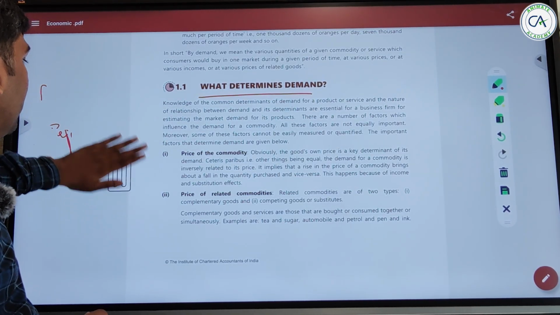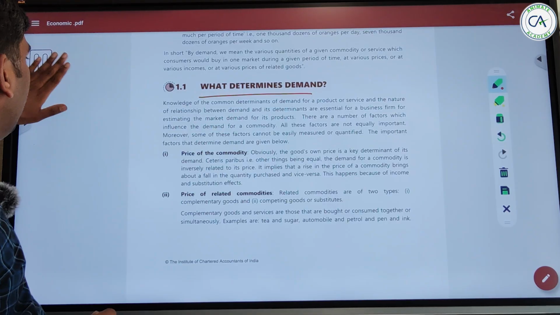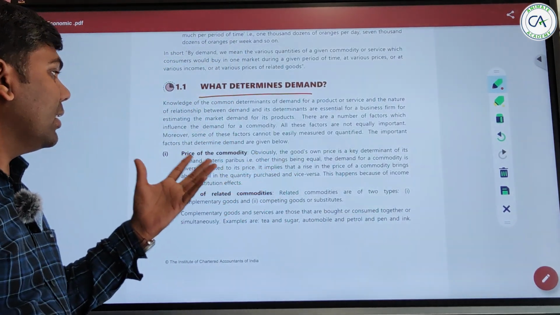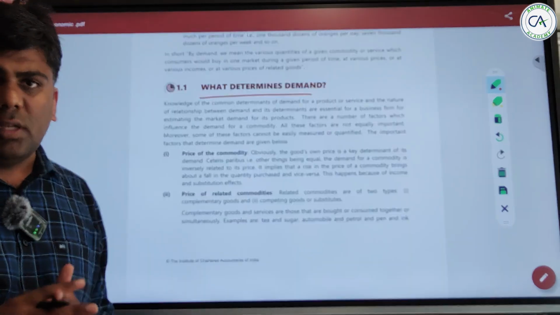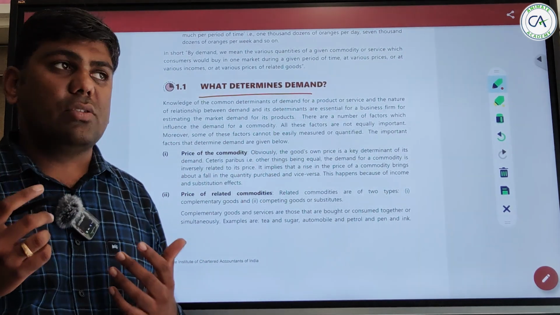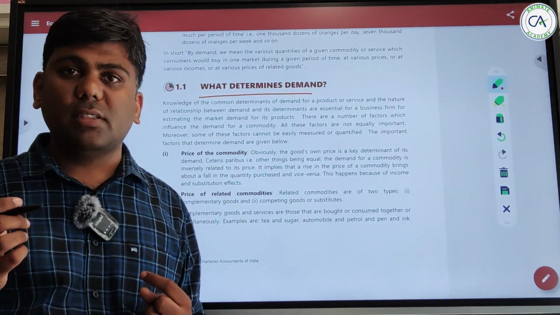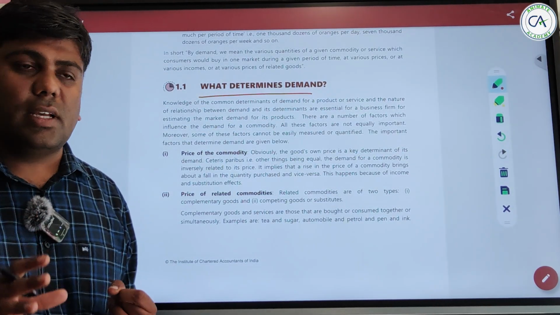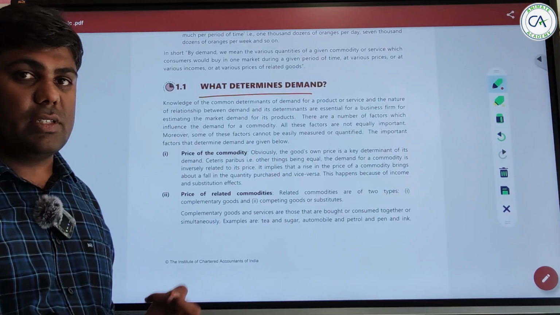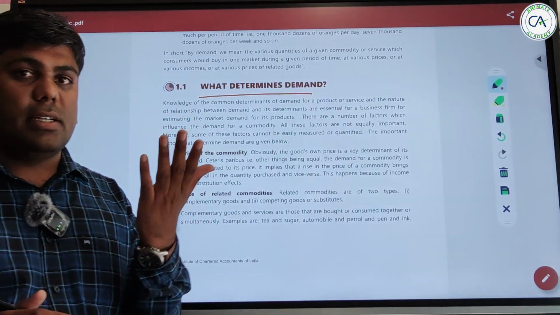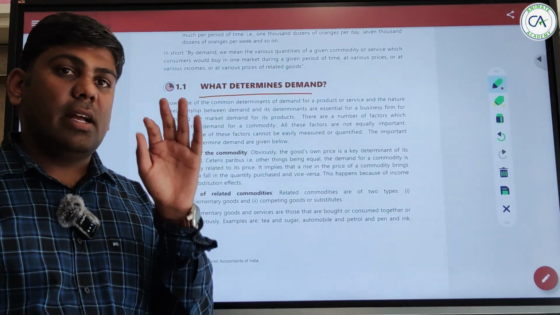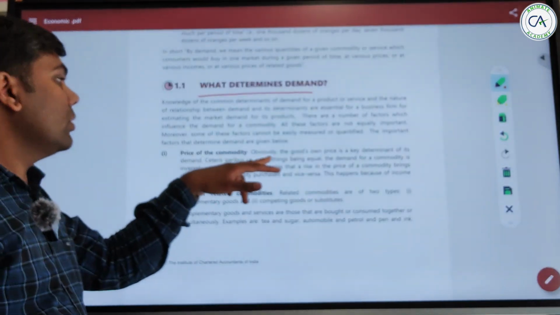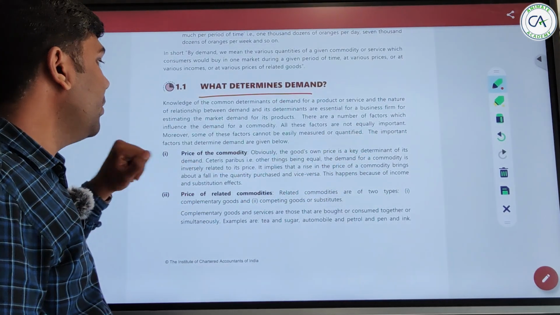But for our study topic, let's start with the price of the commodity. So the good's own price is a key determinant of demand. Yes, we all know. Whenever somebody asks you what are the factors on which demand is influenced, first you can always say the price of the commodity. Whenever the price of the commodity is increased, the demand decreases, and whenever the price is decreased, the demand increases.